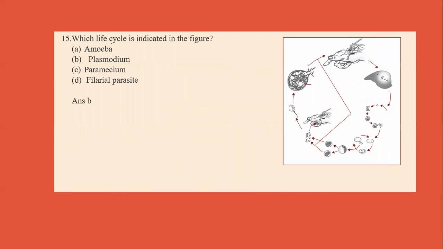Next question is which life cycle is indicated in the figure? Amoeba, Plasmodium, Paramecium or filarial parasite. Now this diagram represents the life cycle of Plasmodium. This Plasmodium is responsible for causing malaria disease.